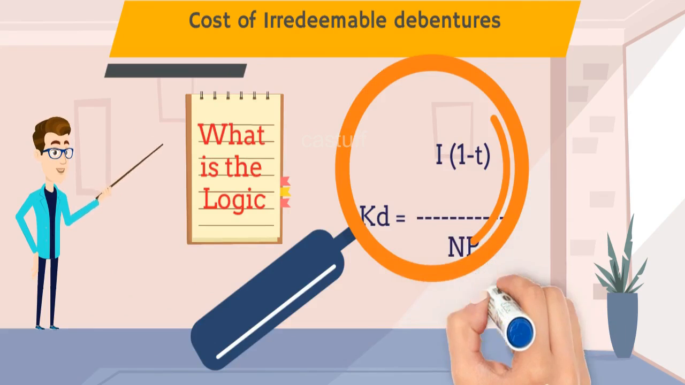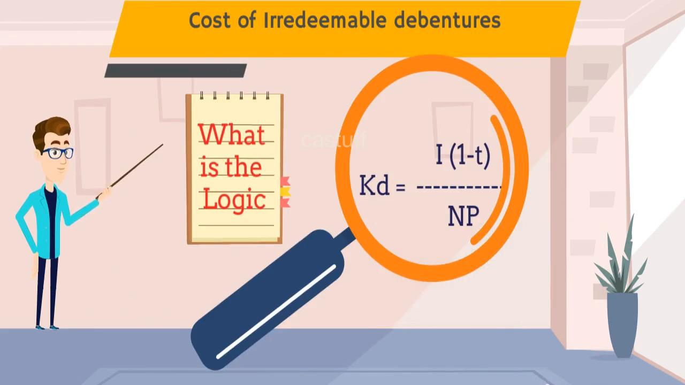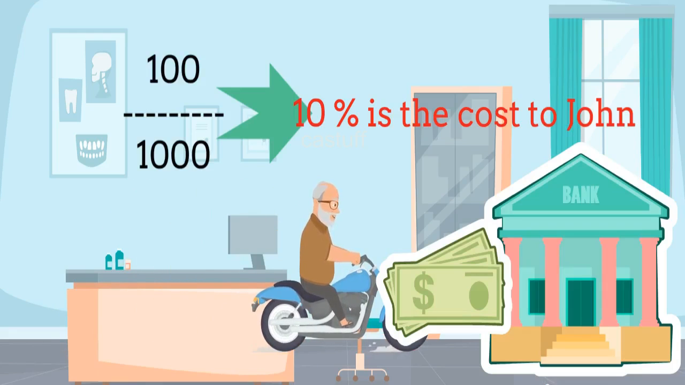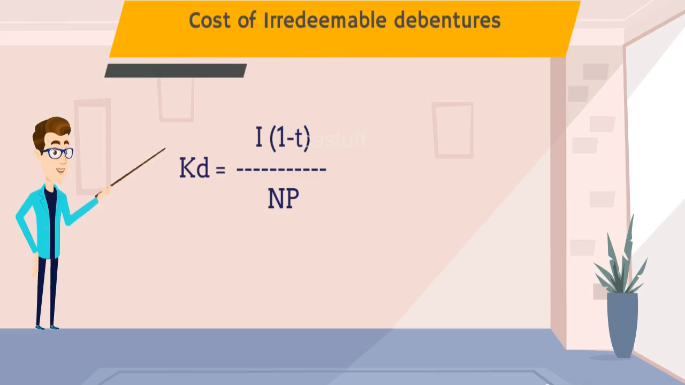What is the logic of this formula? If John borrows 1000 rupees at 10% interest, then after 1 year John has to repay along with interest of 100 rupees. It means John has to pay 100 rupees as interest on 1000 rupees borrowed, which comes to 10% cost. Why should net proceeds be considered instead of issue price?